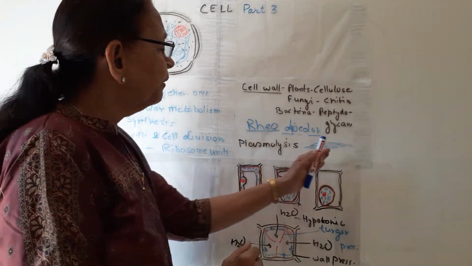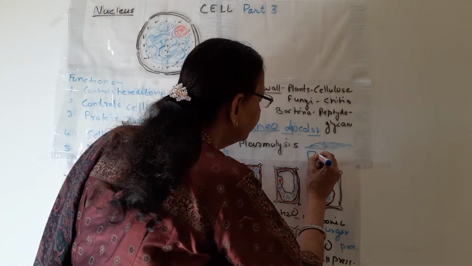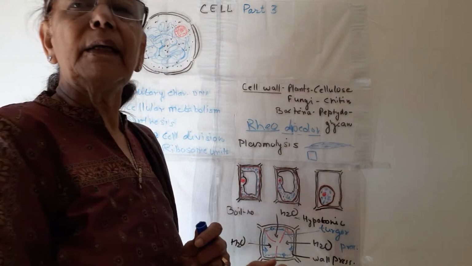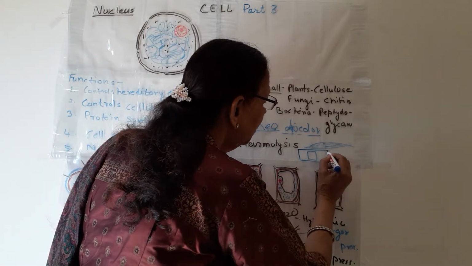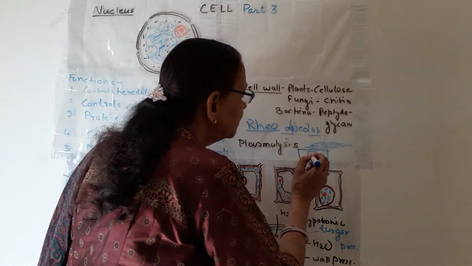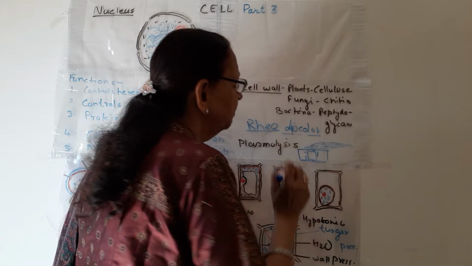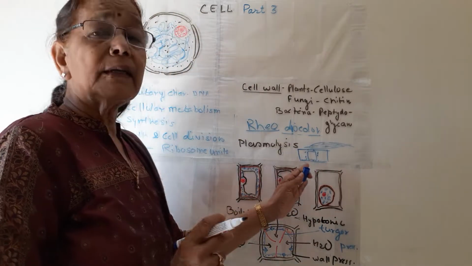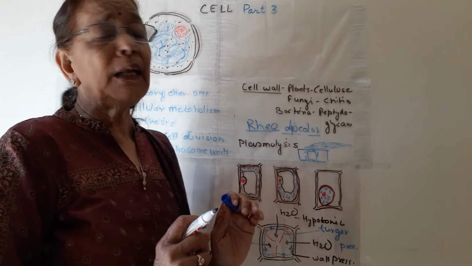What we do is take a peel of this Rhoeo discolor leaf and put it on a glass slide, and put some concentrated salt or sugar solution on this peel.